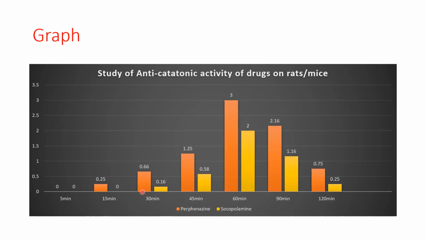When we plot the graph, you can easily see here that the orange block indicates the animals treated with perphenazine, and the yellow one indicates the animals treated with scopolamine. So you can easily see that our drug, scopolamine, an anti-Parkinson drug, reduces the catatonia at different time intervals. Inference: scopolamine acts as an anti-catatonic drug. So this is all about the experiment. Thank you.